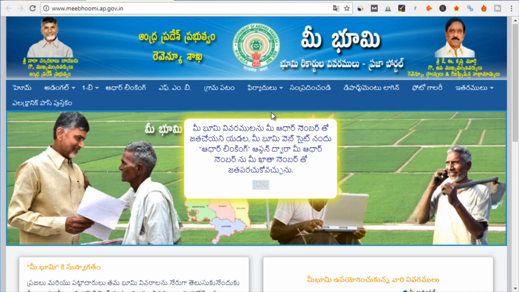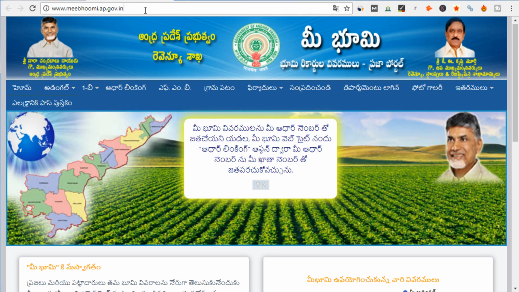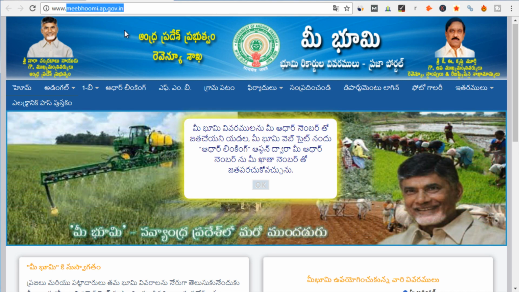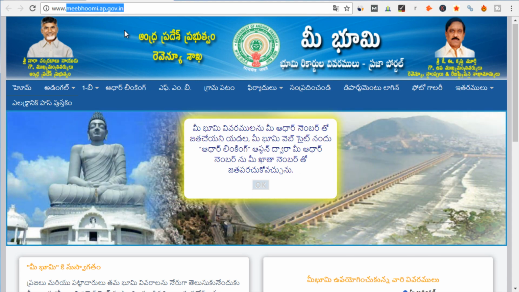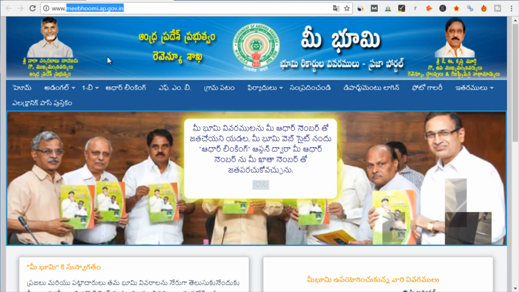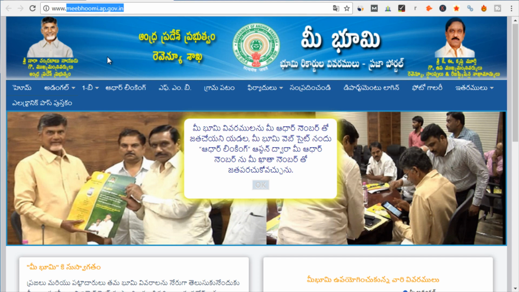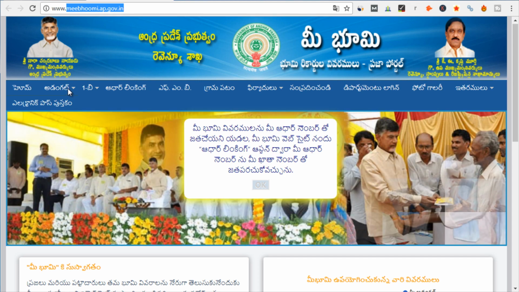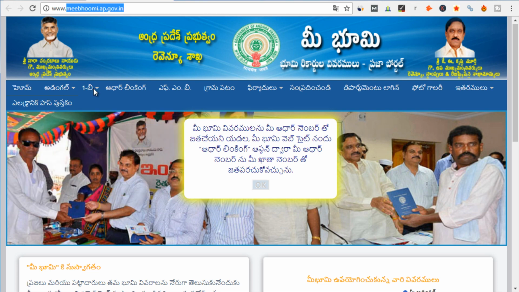Alright, to get details of any land in Andhra Pradesh, first you have to go to this website which is called mebhumi.ap.gov.in. This is the official website of Andhra Pradesh government from where you can get details of any land in Andhra. Now broadly there are two types of land records which are available. Let me quickly show you those. First is your Adangal report and the second is your ROR 1B report.